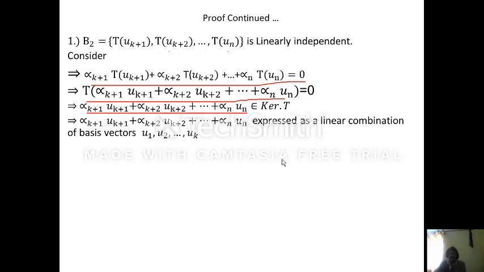Therefore this B is a basis containing the vectors U1, U2, up to Uk. So this vector, alpha k plus 1 Uk plus 1, alpha k plus 2 Uk plus 2 and so on, alpha n Un, can be expressed as a linear combination of U1, U2, up to Uk.